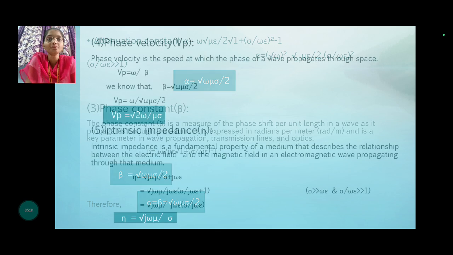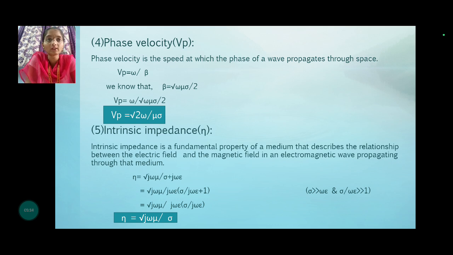The fourth one is phase velocity, represented by v suffix p. The phase velocity is the speed at which the phase of a wave propagates through space. Vp equals omega by beta. We know that beta equals root of omega mu sigma by 2. Substituting beta in the above formula, Vp equals omega by root of omega mu sigma by 2. We got phase velocity equals root of 2 omega divided by mu sigma.